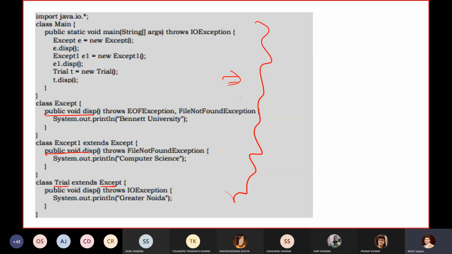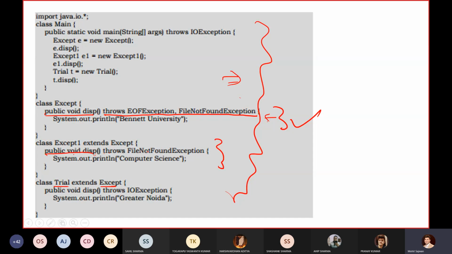Yes, we can perform overriding, but remember in our overriding, here we are writing throws EOFException and FileNotFoundException. As I told you, you can write multiple exception classes in throws, no issue at all. So till now your code will execute successfully. But in this block, it will check whenever you are overriding this method.